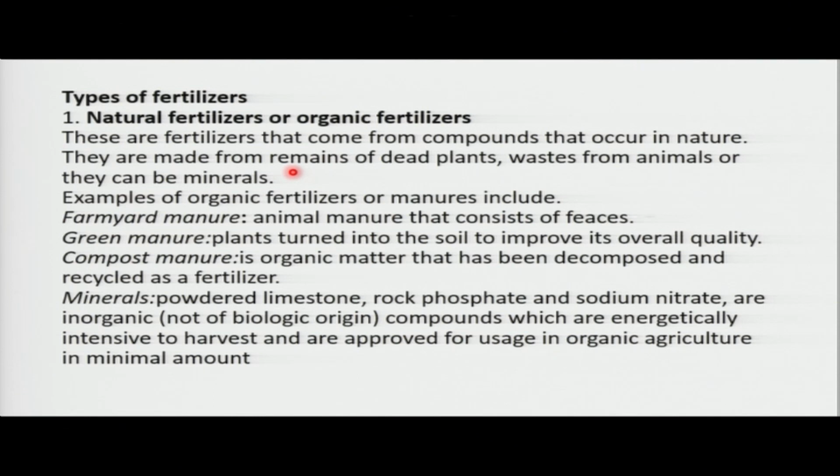So we are going to give examples of organic fertilizers in terms of manure. In terms of what? Manure. Sometimes we exchange these words. We say fertilizer, then we go to manure because the language also favors some of these words. The first one is farmyard manure, which normally comes from animals, like for example cows, hens, goats. The animal droppings will give us farmyard what? Manure.